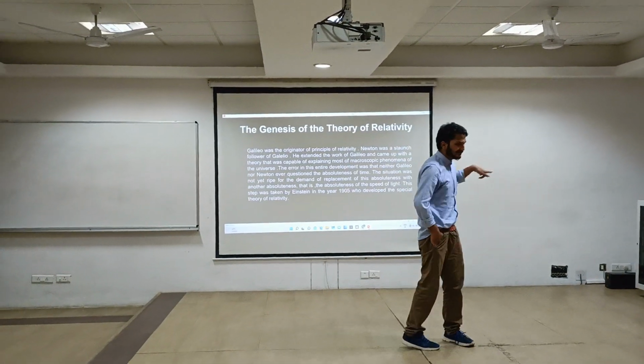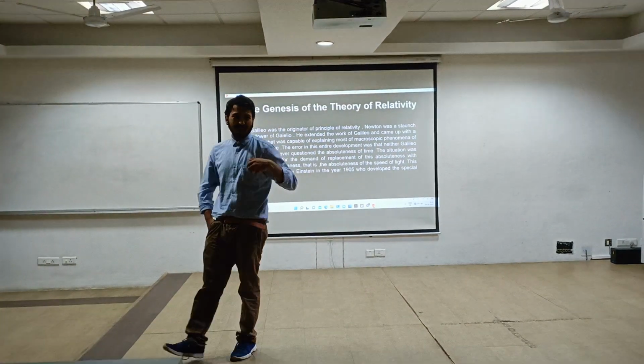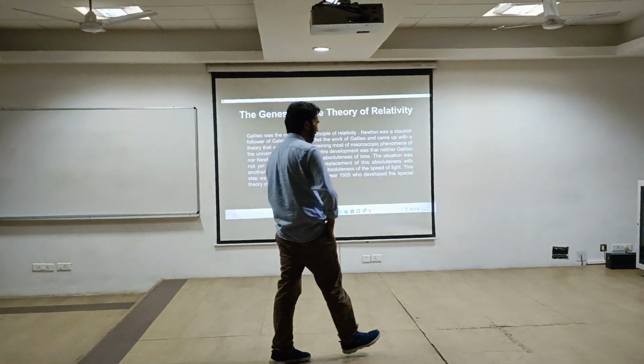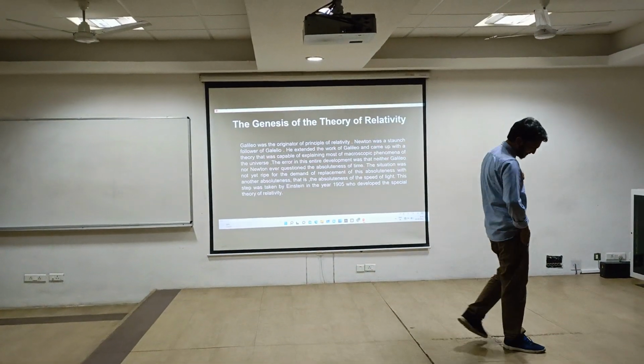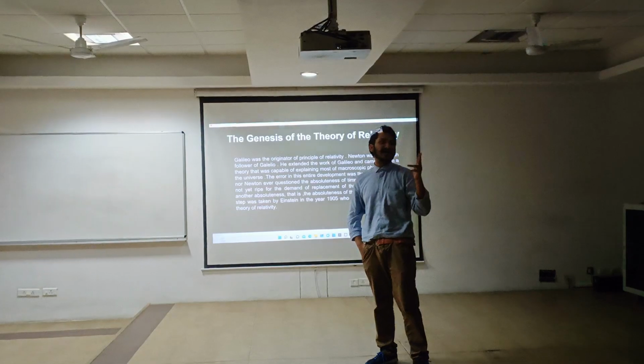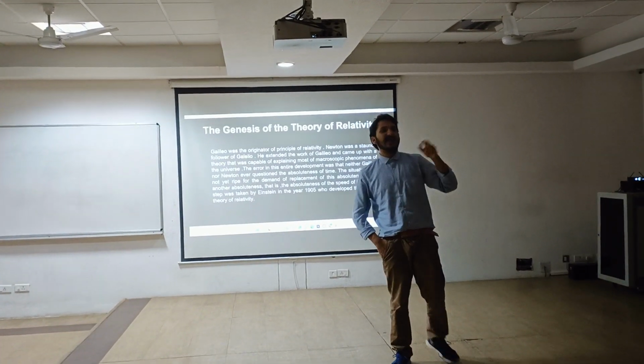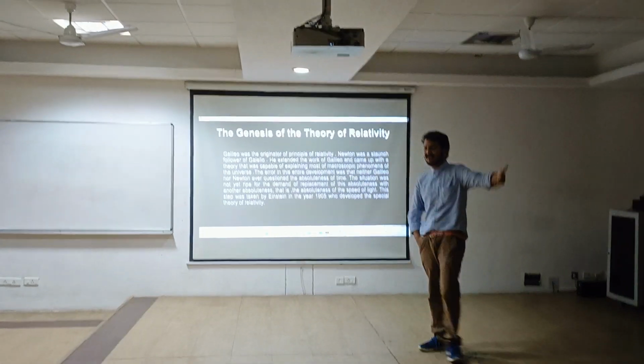The genesis of the theory of relativity. Einstein himself stated that Galileo was the author of the principle of relativity. Einstein simply provided a revision. In the spring of 1905, a storm broke out in the mind of Albert Einstein. At least that's how Einstein himself described it. And the storm of that thinking was the special theory of relativity.